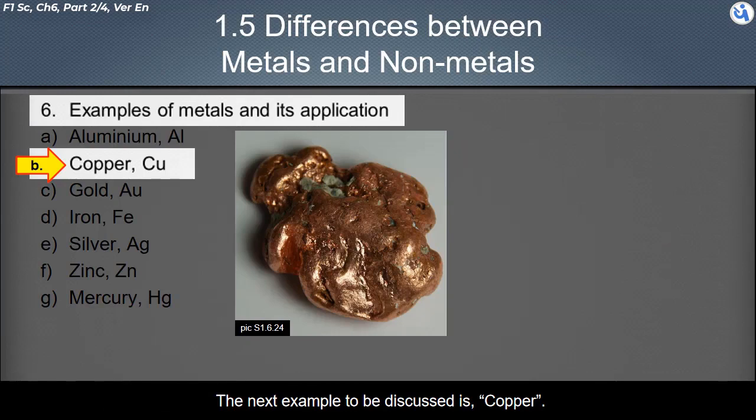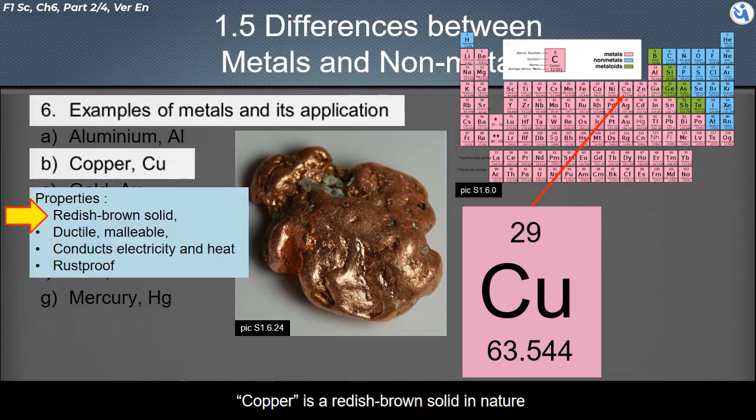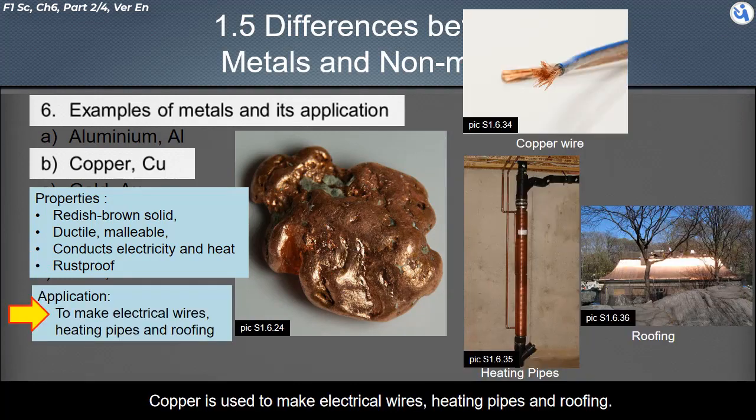The next example to be discussed is copper. Copper is the element with symbol Cu, arranged in the periodic table. Copper is a reddish-brown solid in nature. It is ductile and malleable. It conducts electricity and heat. It is a rust-proof material. Copper is used to make electrical wires, heating pipes, and roofing.